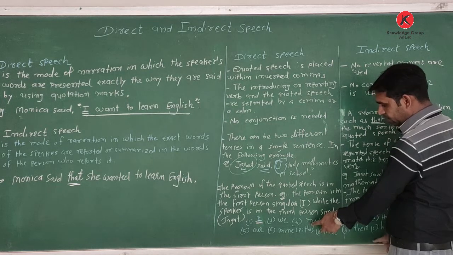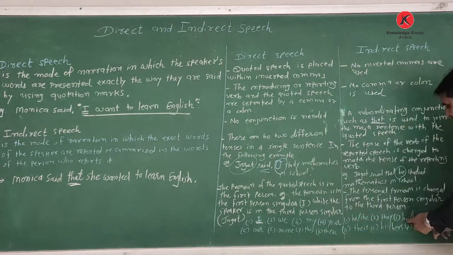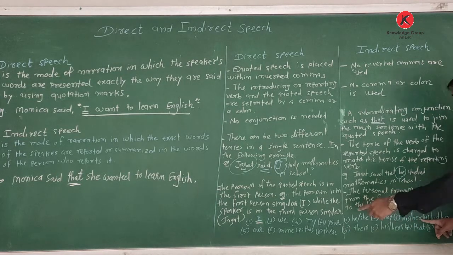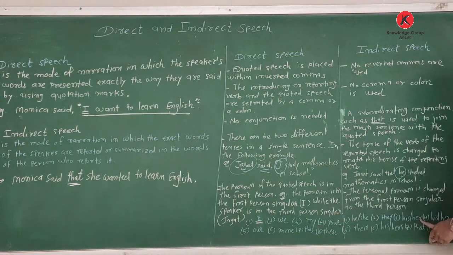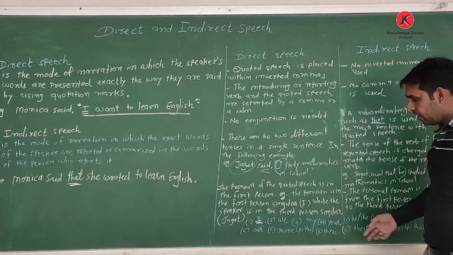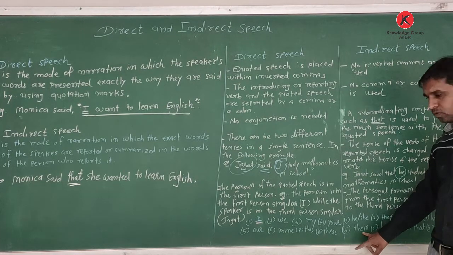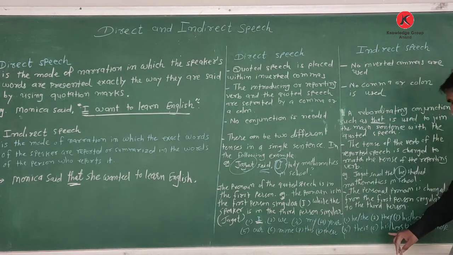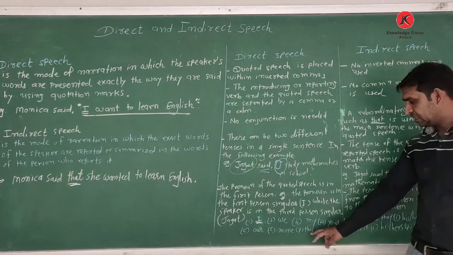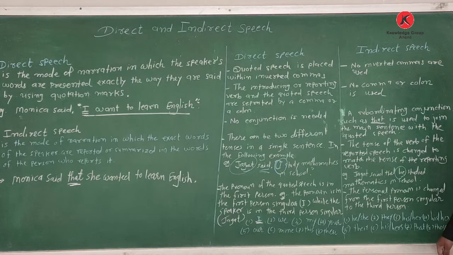If the pronoun given in the direct speech is my, then his or her according to the speaker. Your becomes his or her, our becomes their, mine becomes his or hers, these becomes those, this becomes that.